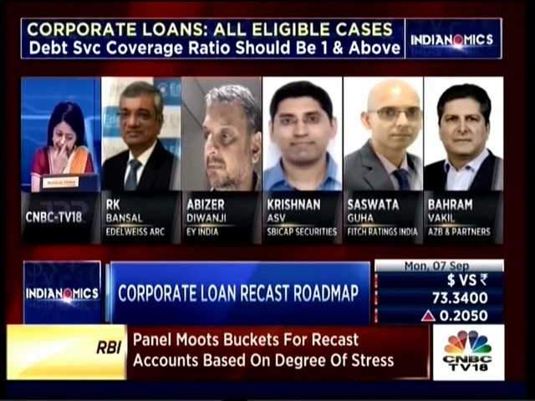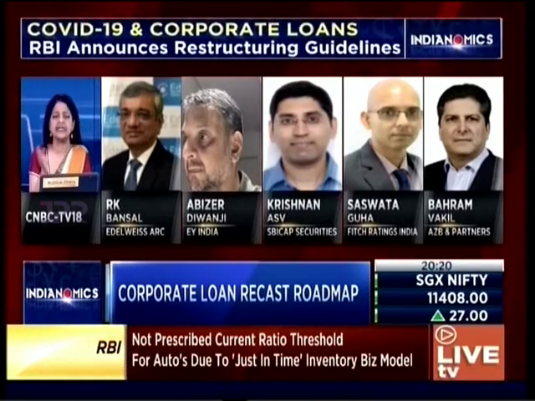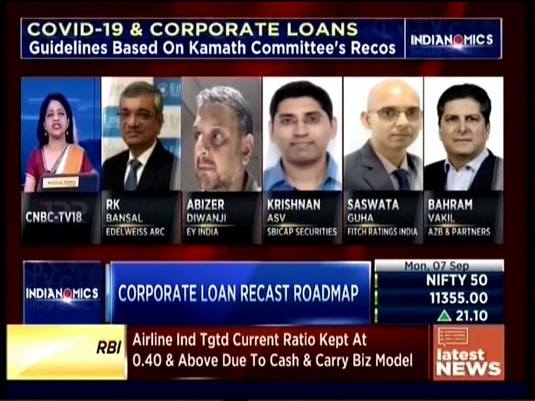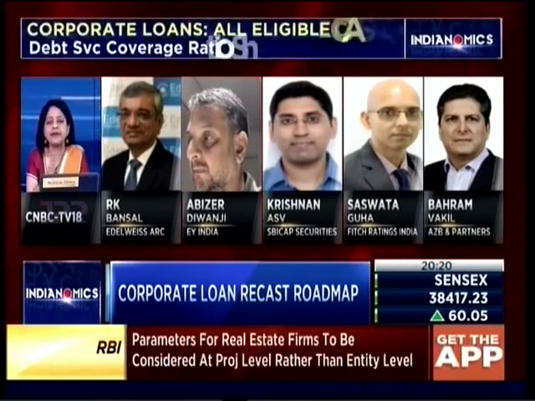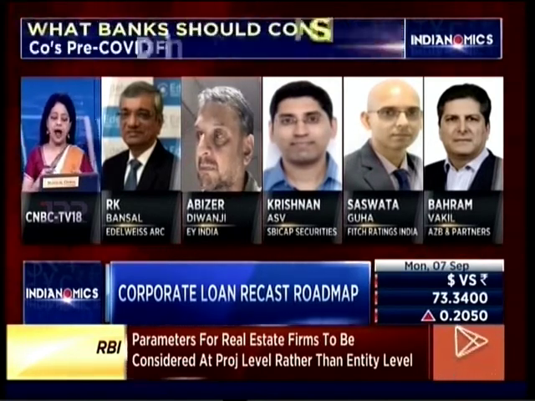Actually, Behram, on that issue, I was driving to this issue to ask you this question. In the last hearing of the interest on interest case, the court has said none of the COVID cases can be declared NPA when the moratorium period ends. Of course, this is an interim ruling of the court and we still have to get the final judgment. Now, doesn't this leave the banks in a quandary? If the court were to rule that COVID hit cases cannot be declared NPA, then how will the bank not give a restructuring?